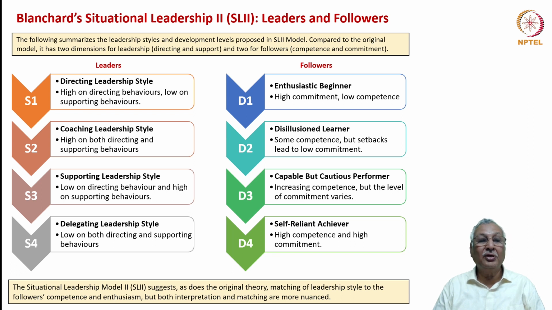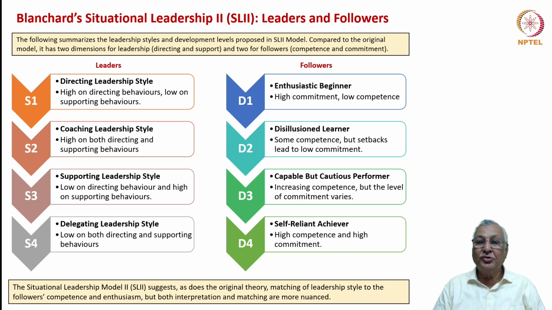S2 is the coaching leadership style, which is high on both directing and supporting behaviors. S3 is the supporting leadership style. Previously it was participative leadership style, which is low on directing behavior and high on supporting behaviors. And S4 is the delegating leadership style, which is low on both directing and supporting behaviors. As far as the followers are concerned, this classification doesn't have the very low maturity categorization at the start.